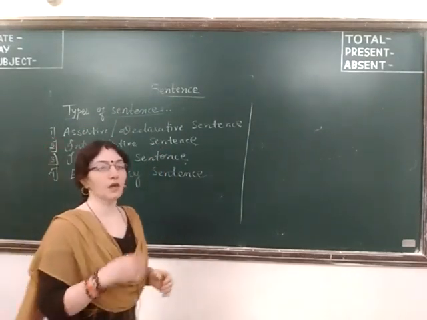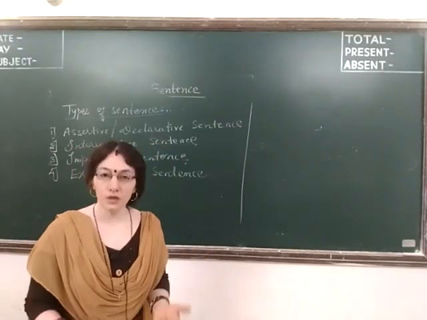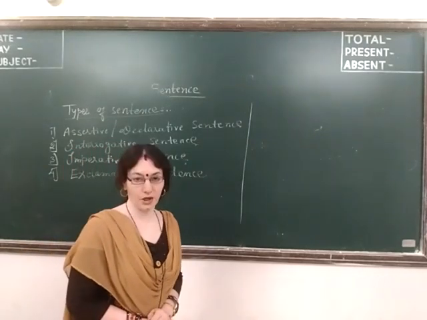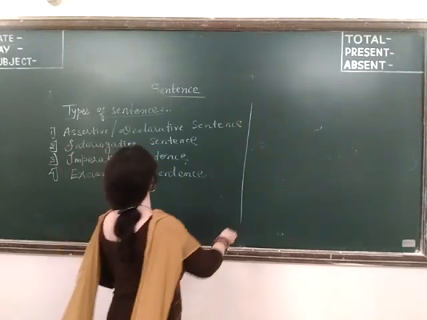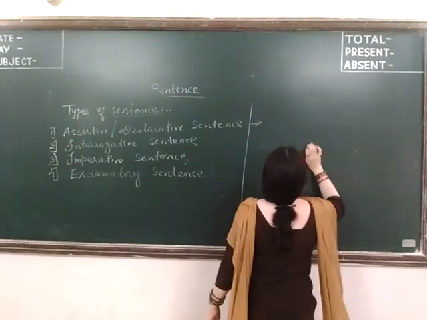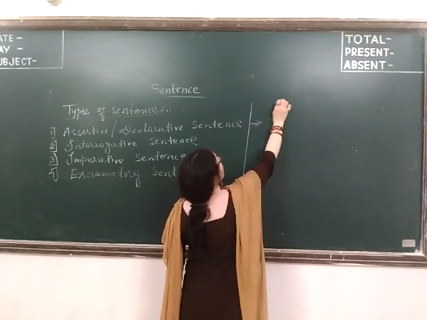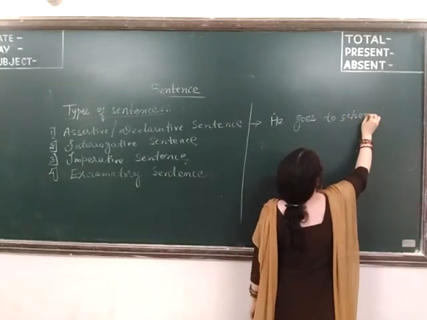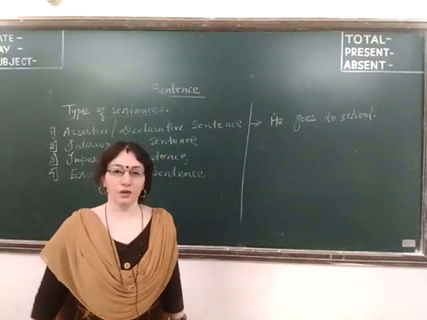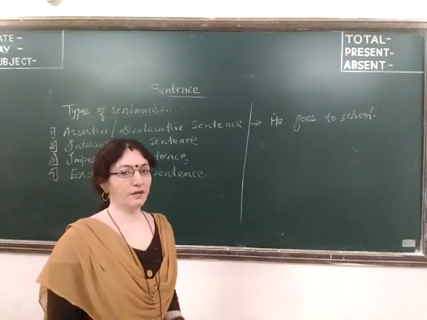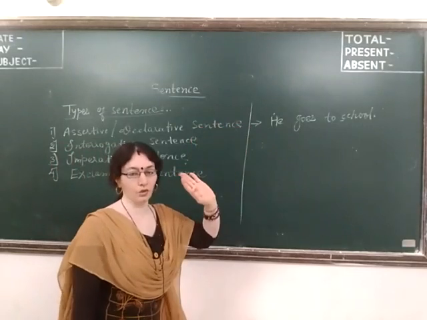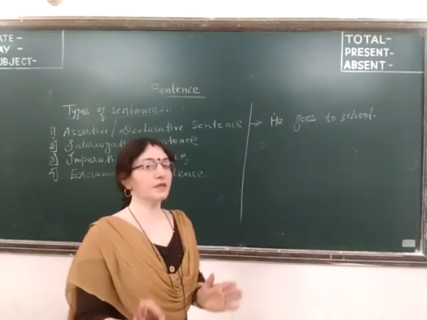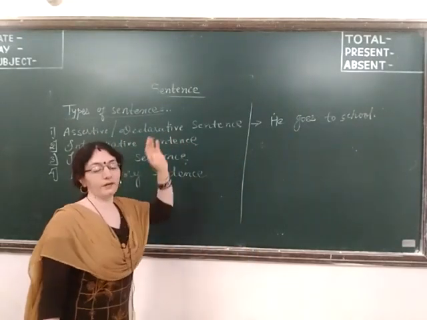Assertive: when you say something, when you give a statement of something, that is called assertion. Or you declare something, it is called declaration. Some sentences are of declaration or assertion. Like, he goes to school. Here we are saying something, declaring something. He goes to school. I am going to school. We go to market. Like this, these are the sentences of assertion or declaration.